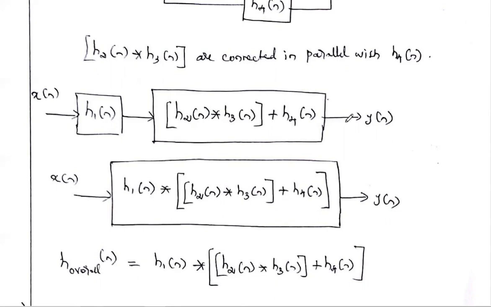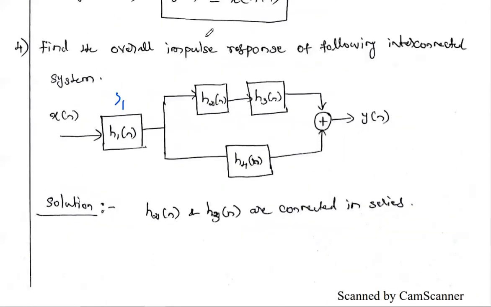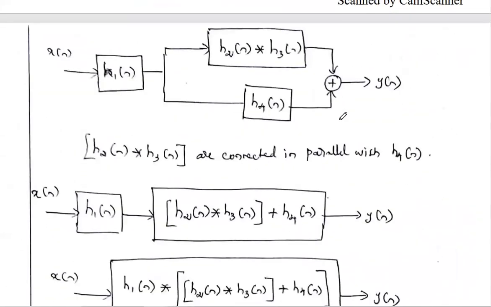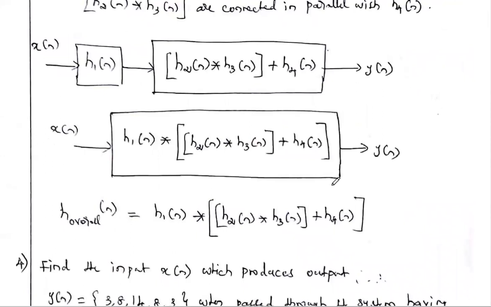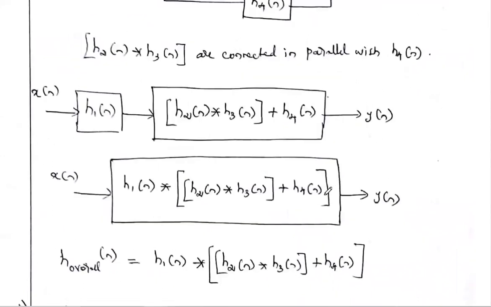So this is also one type of problem. In this manner, they may give some diagrams. In this problem also, if it is a 13-mark question, the H1, H2, H3 values would be given, and we have to find the output y of n. Here, we only found the overall impulse response in terms of H1, H2, H3. So this is one type of problem.